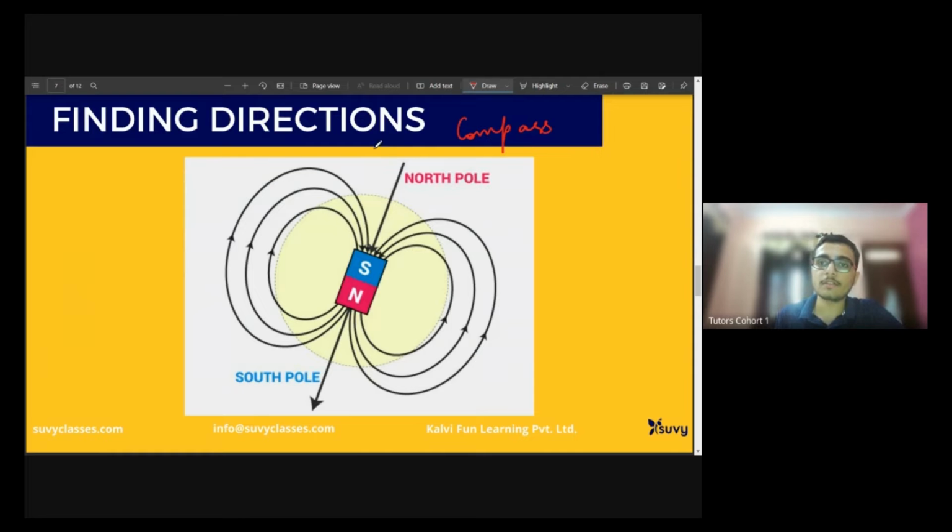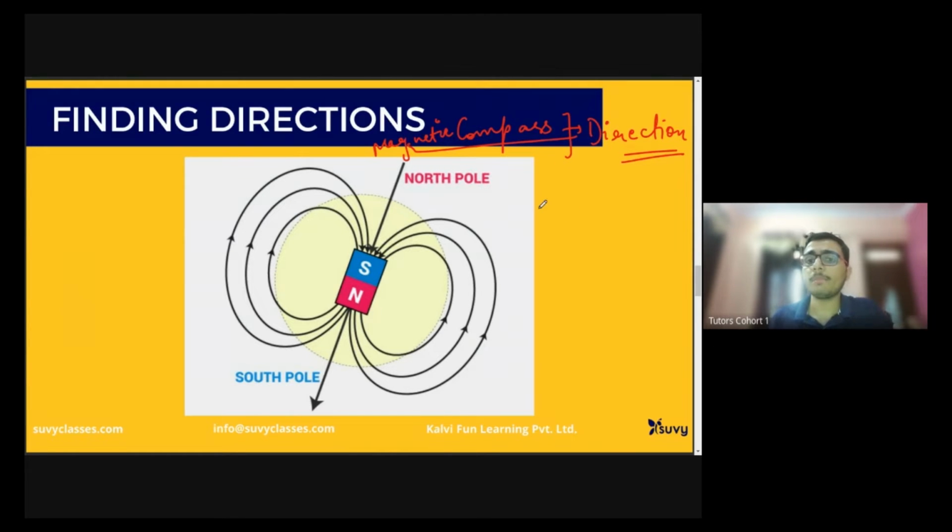Magnetic compass. It is used to give us a direction. Magnetic compass. Now how does it give us a direction? Now listen to me very carefully, children, very carefully.